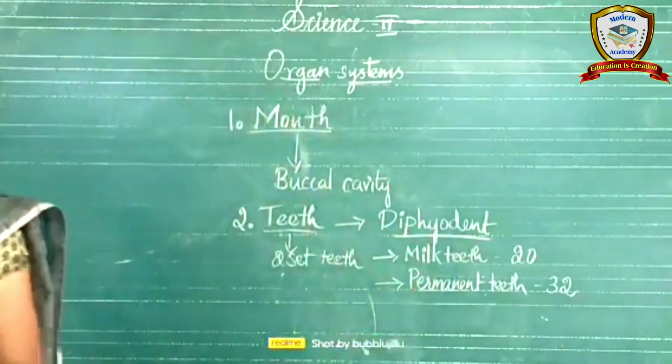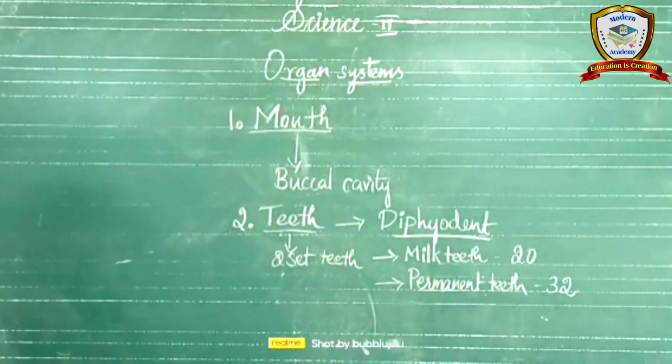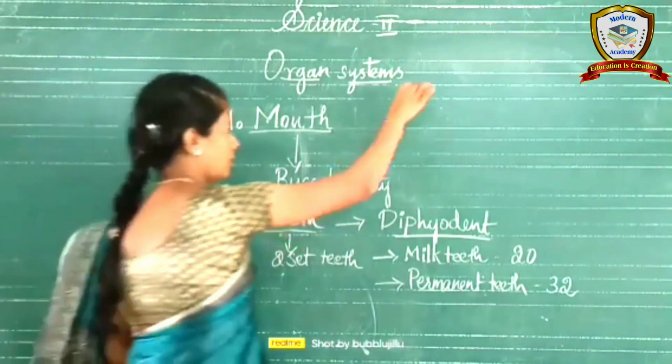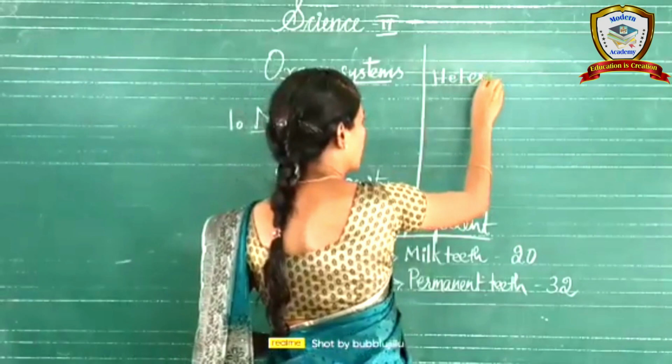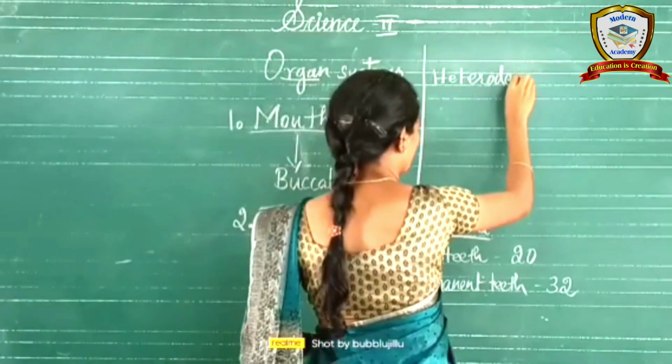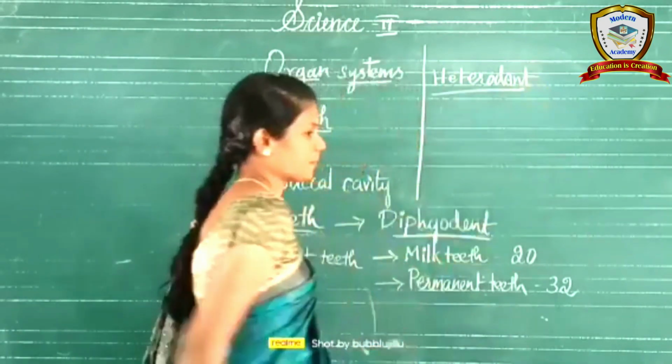One more type: our teeth are also heterodont. What does heterodont mean?